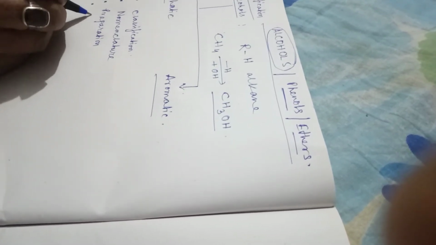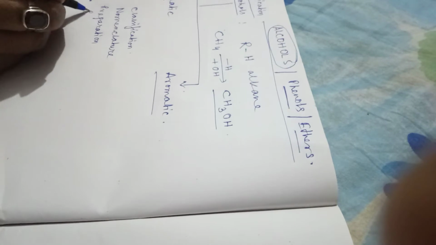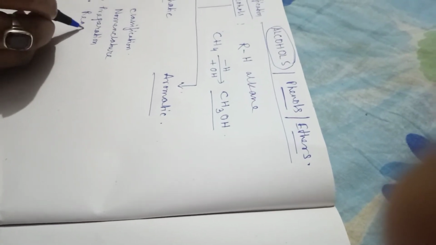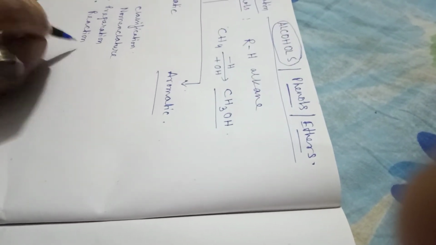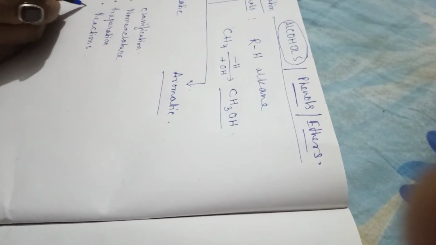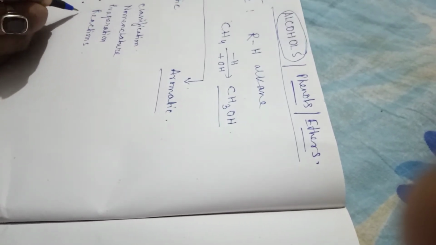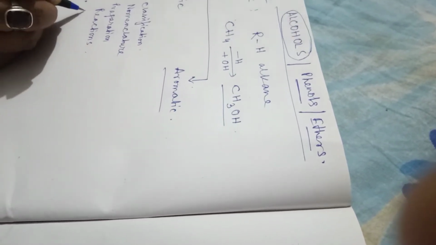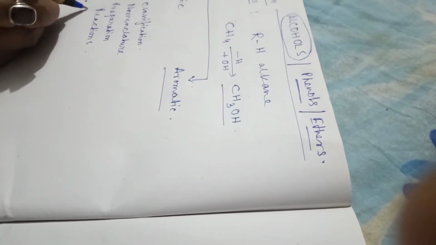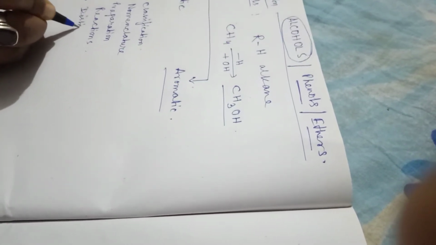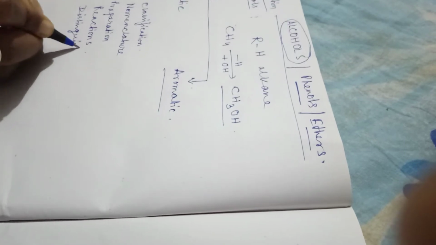Fourth is the main important properties, that is the main reactions given by alcohols. And lastly, we will learn how to distinguish between different kinds of alcohol.